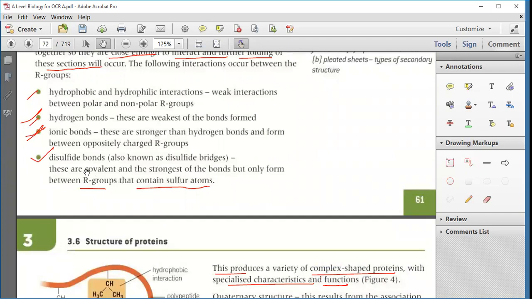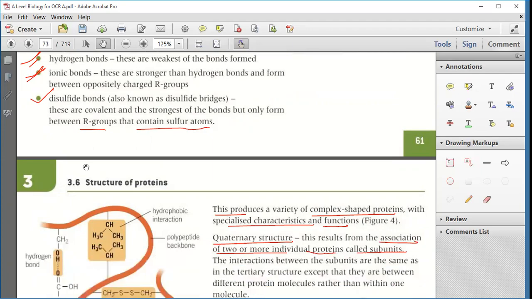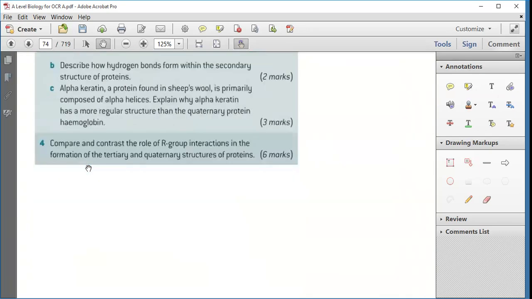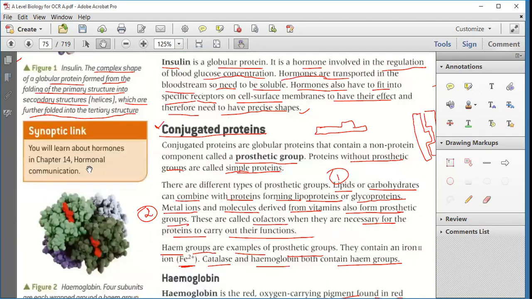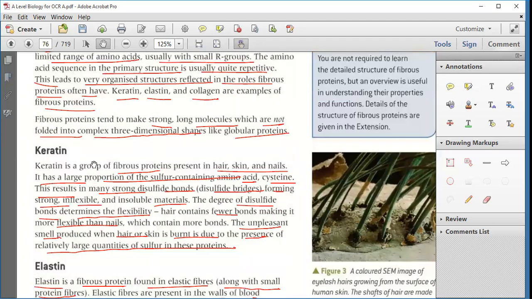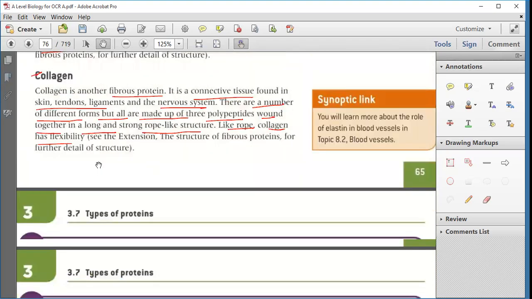So are all these points clear now? Okay. Now, the structure of protein we have covered. Types of protein we did, fibrous protein we did, keratin we did, elastin, collagen.